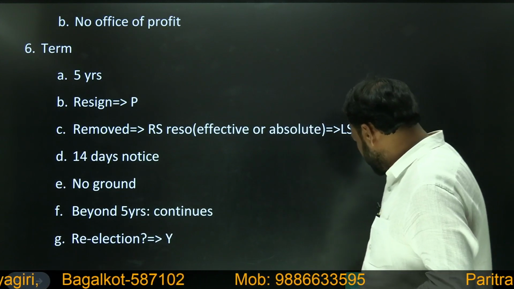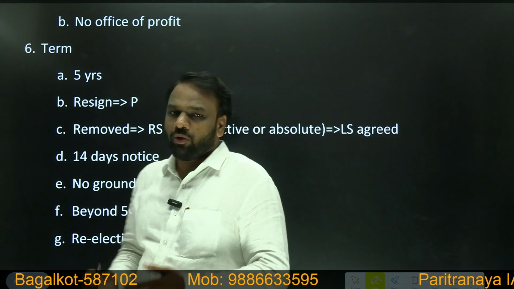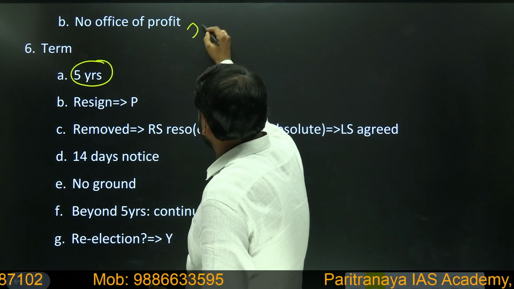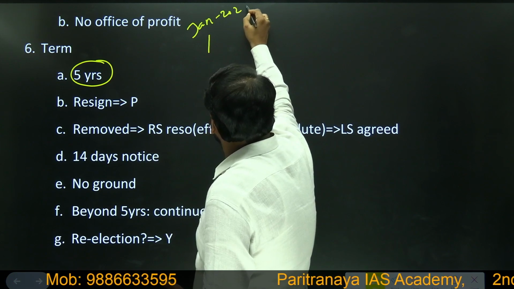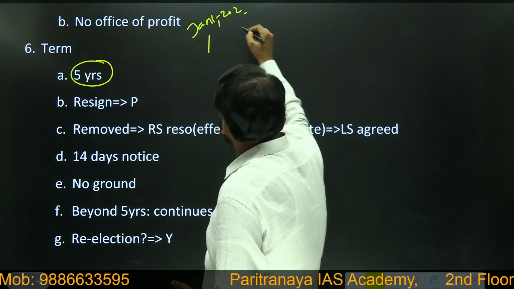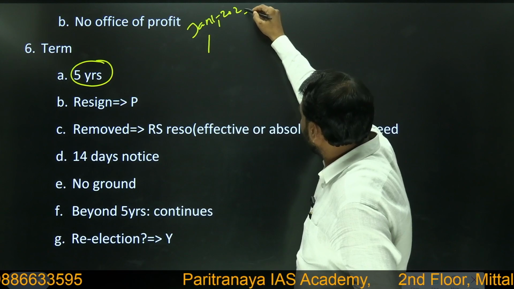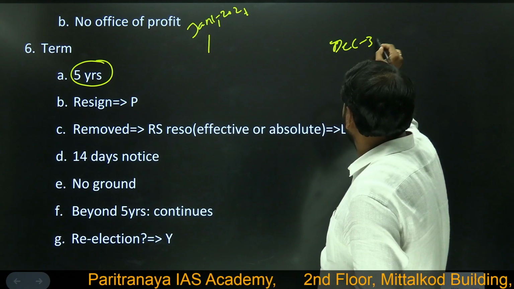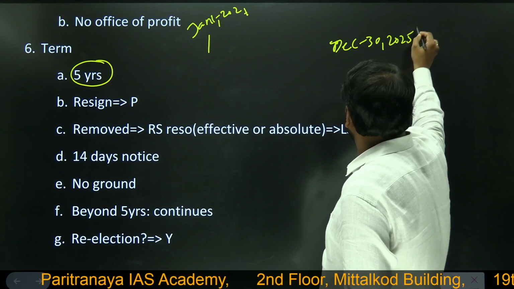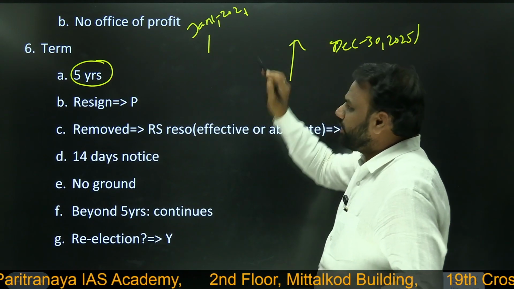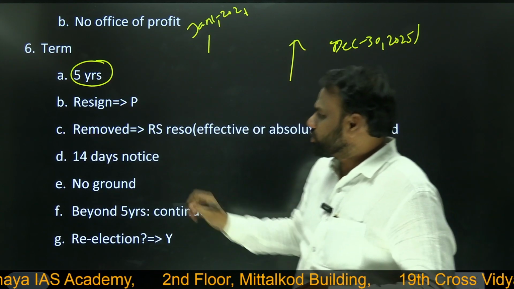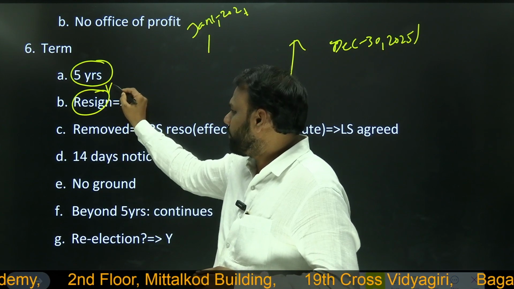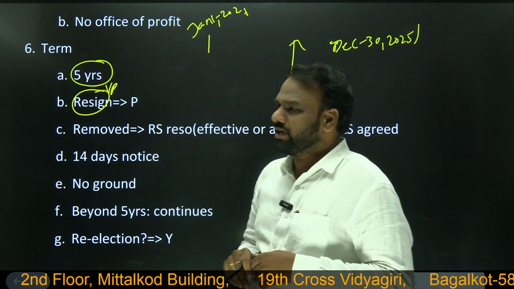Next, term. Once a person becomes vice president, for how long will he remain as vice president? For 5 years. So let us assume a person becomes vice president on January 1, 2021, then he will remain till December 30, 2025. So for a 5 year period, he will remain as vice president of India. Can he resign? Yes, the vice president can resign. To whom can he send his resignation? The vice president can send his resignation letter to the President of India.